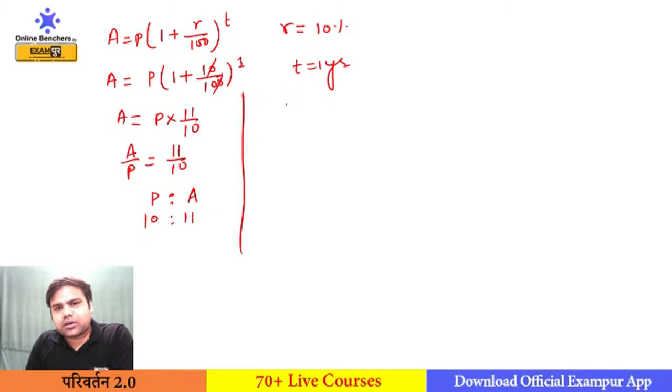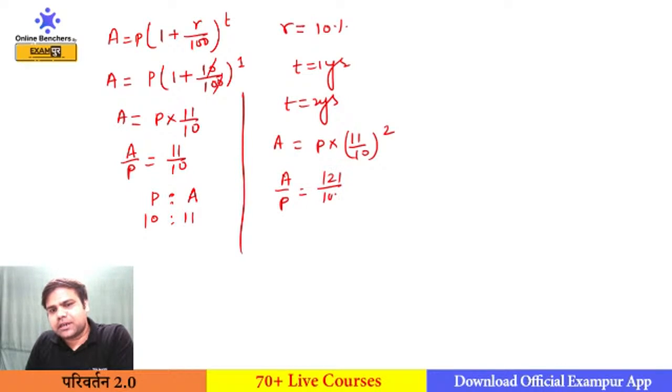If I talk about 2 years, it will become A is equal to P into 11 by 10 to the power 2. That means A upon P will become 121 is to 100. That means the ratio of principal and amount for 2 years in compound interest will become 10 square and 11 square.